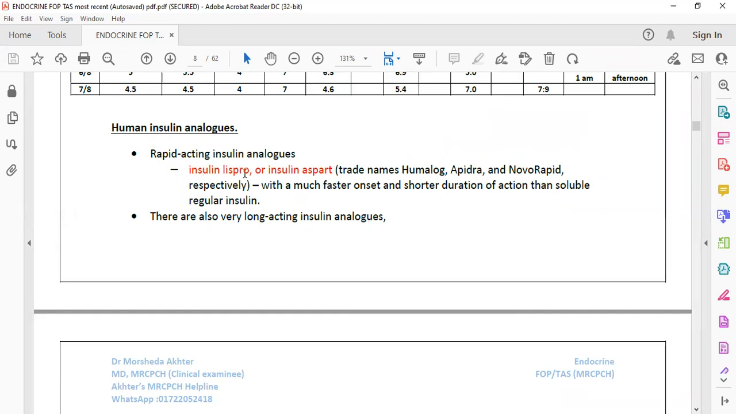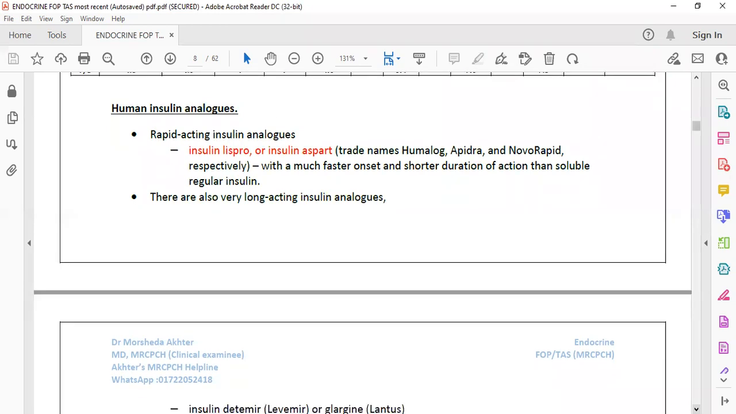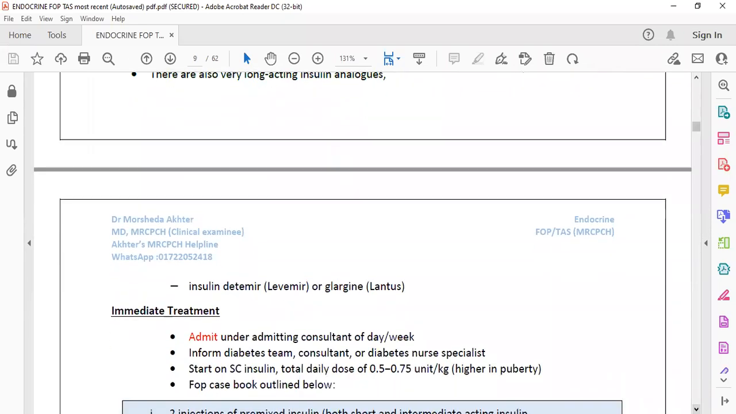Insulin Lispro and insulin Aspart, like Humalog, Apidra, NovoRapid, these are the short acting insulins. Their duration of action is short and they have a faster onset of action. Some long acting insulins are Glargine and Detemir. These are the long acting insulins.